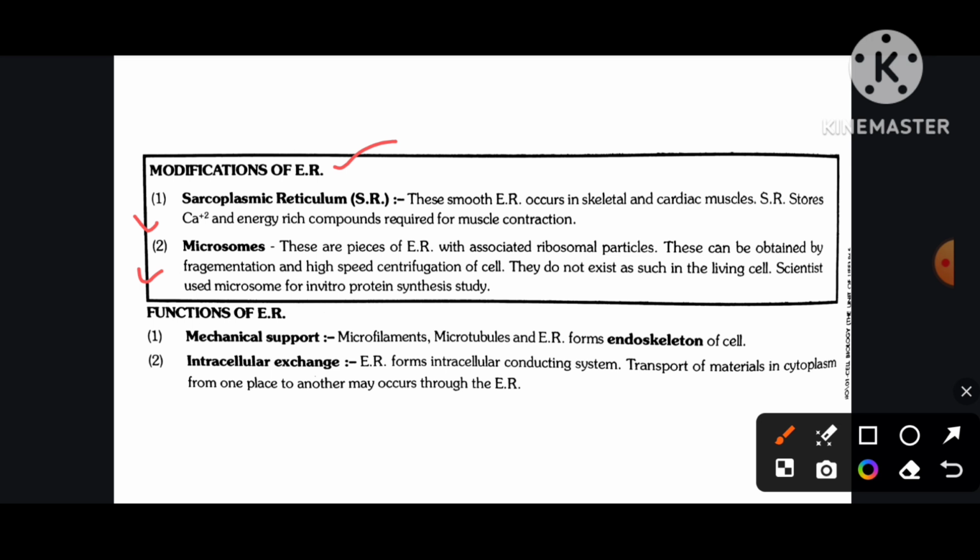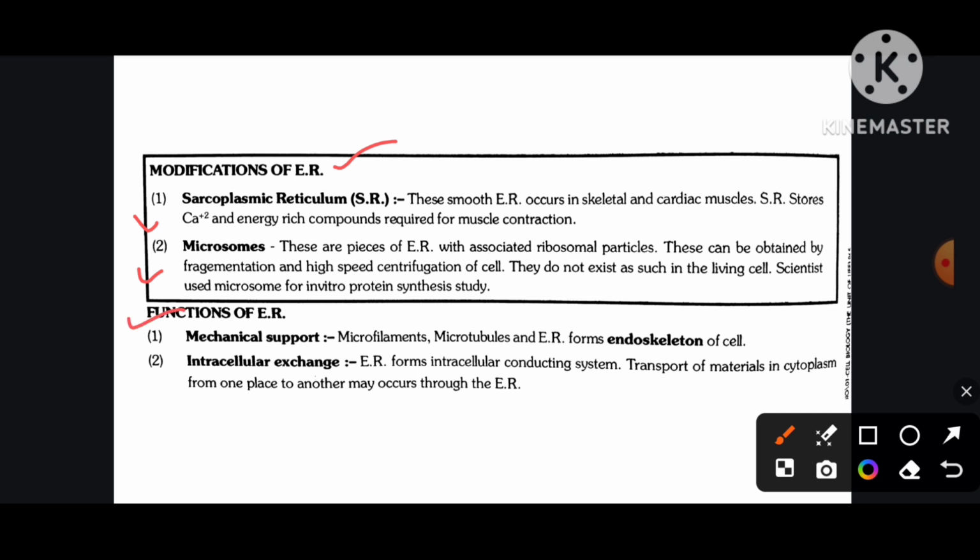Microsomes. These are pieces of endoplasmic reticulum with associated ribosomal particles. These can be obtained by fragmentation and high-speed centrifugation of cells. They do not exist as such in the living cell. Scientists used microsomes for in vitro protein synthesis study.